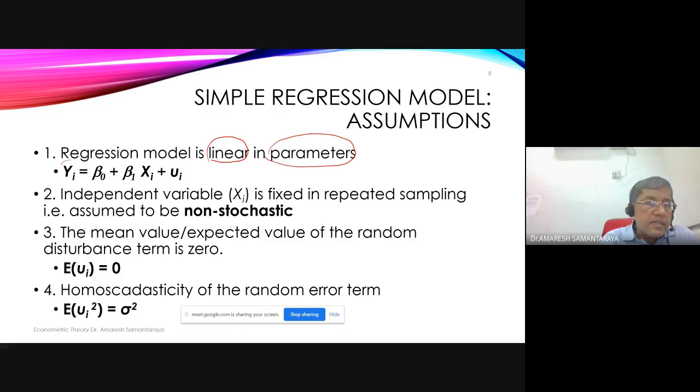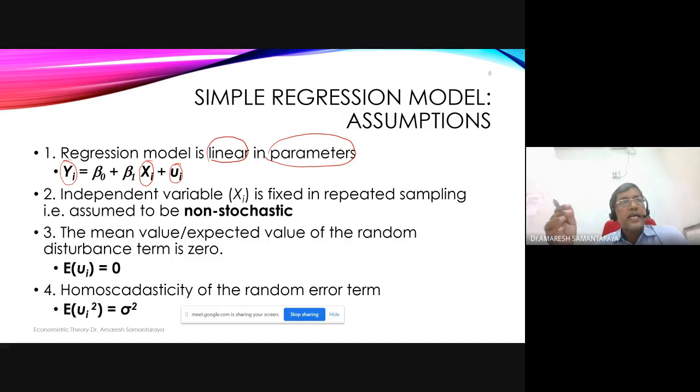See, what is your Yi? Yi is a value of the dependent variable, so it is a variable. What is Xi? Xi is again the explanatory variable, so it is a variable. What is Ui? Ui is the stochastic error term, again a variable. Now wherever i is there as a subscript, you see Yi, Xi, Ui. In econometrics, when we refer to i, we are referring to cross-section data. And when I denote t, that refers to time series data. Your data can be time series or cross-section.